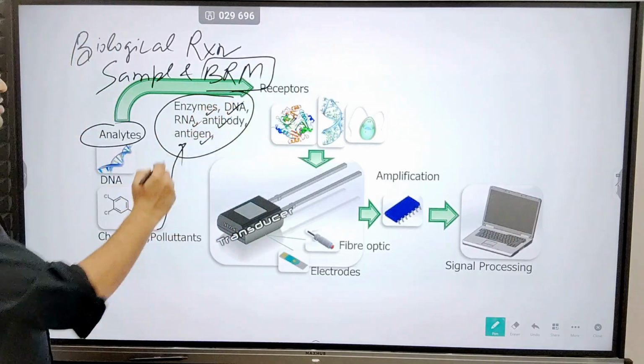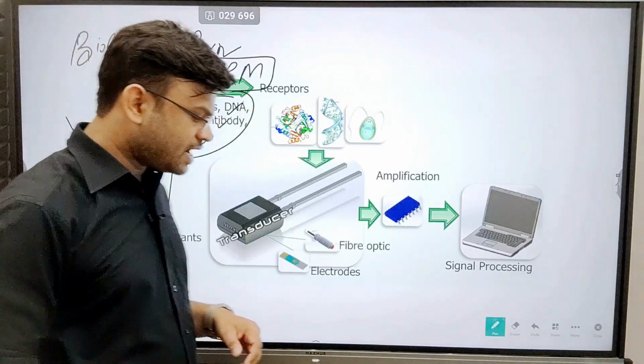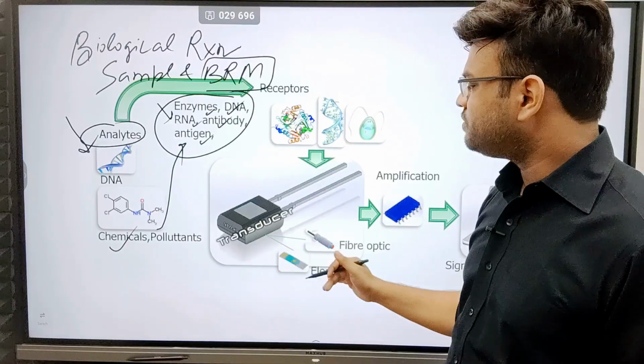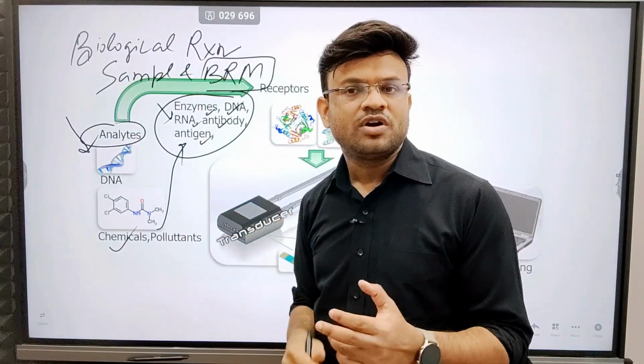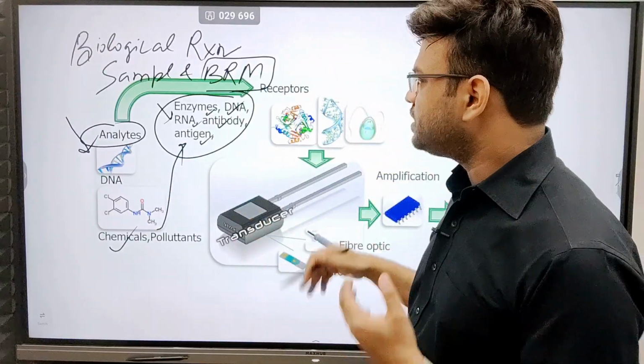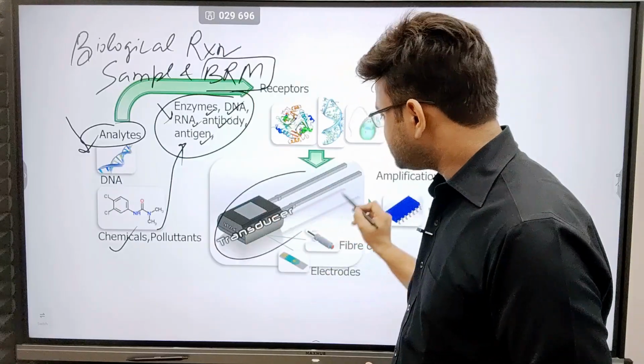So what is the biologically reactive material? This is the biologically reactive material. This is the sample. They both will interact, and then there will be a signal that will be produced. That would be a biological signal. But now this biological signal has to be converted into the electrical signal. Who will convert it? This is the purpose of the transducers over here.